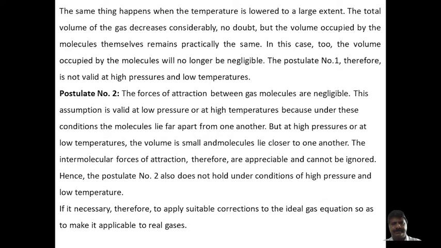Very low pressure means the molecules are far apart from each other, and they do not have an attractive force between them. At high temperature also, the molecules are placed apart from each other, and therefore we say that at low pressure and high temperature the attractive force is almost negligible.